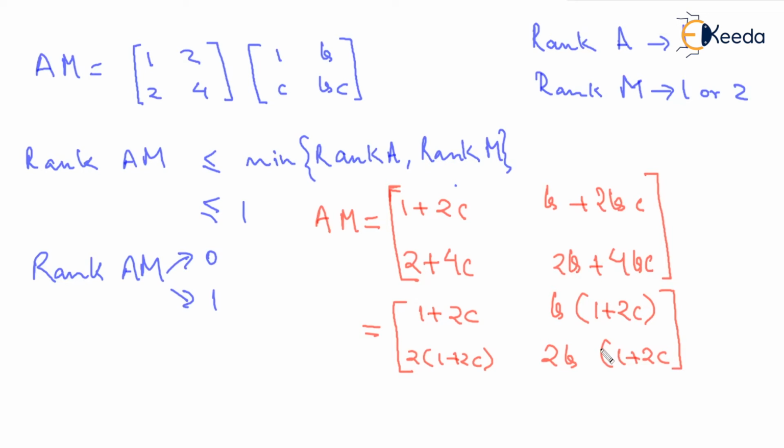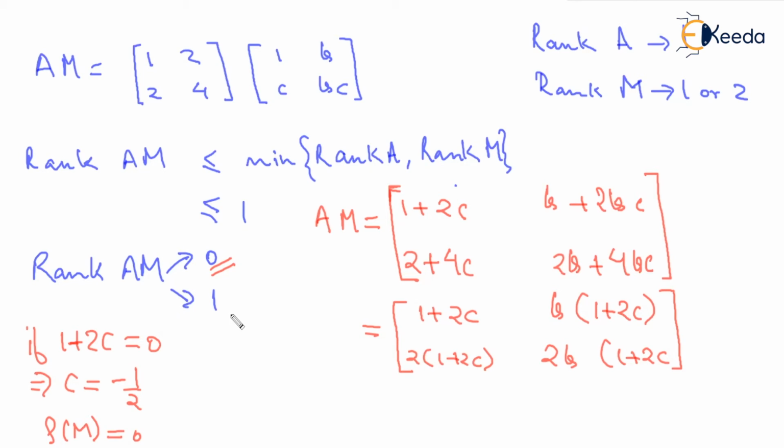So this AM can be a null matrix if 1 plus 2C equal to 0. If 1 plus 2C is equal to 0, all these 4 elements will become 0. So this is possible if C is equal to minus half. If C is equal to minus half, the rank of AM will become 0.